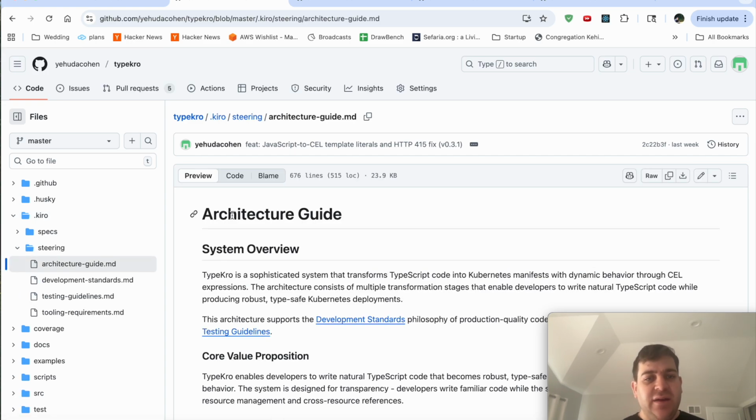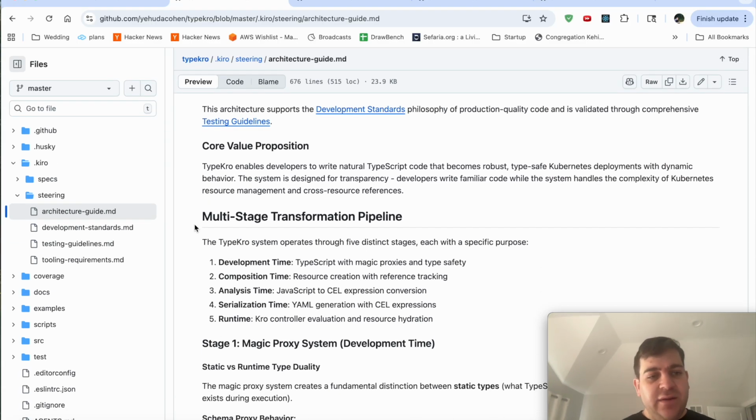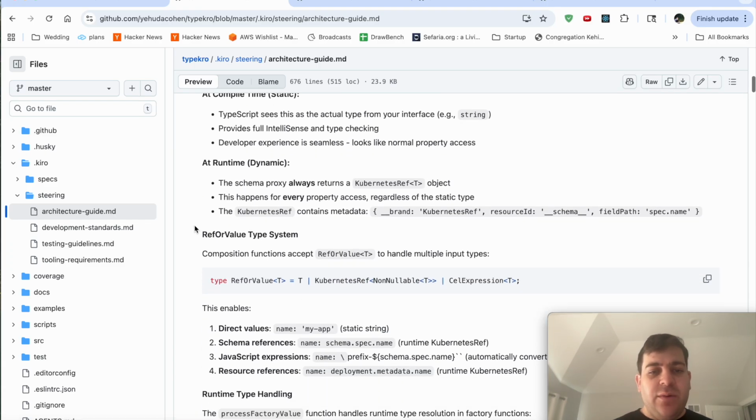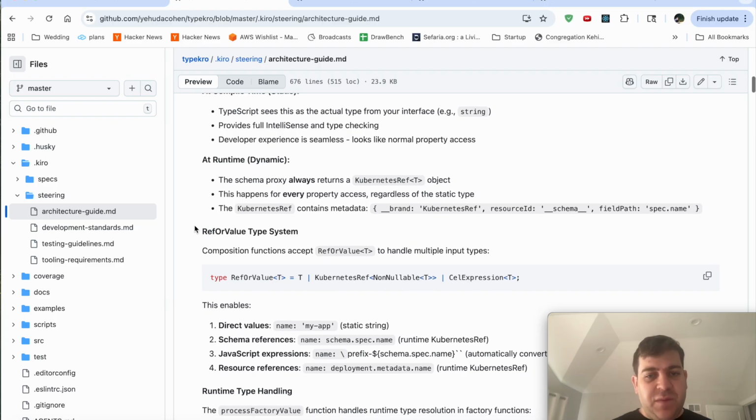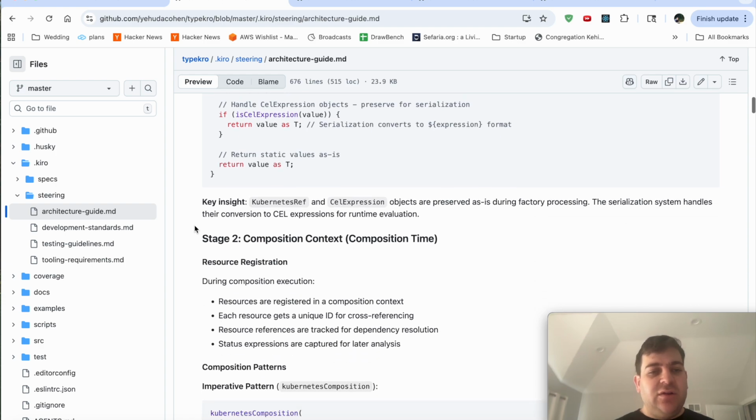But because I provide the Kiro agent steering documentation for TypKro that's able to guide it through the architecture, it is able to handle and build on this foundation despite this dual deployment method. It understands just how TypKro evaluates different expressions, different behavior in runtime versus what's defined at compile time.